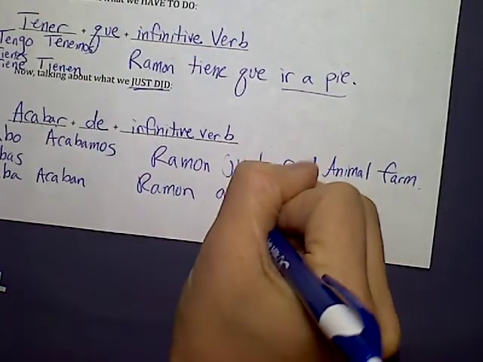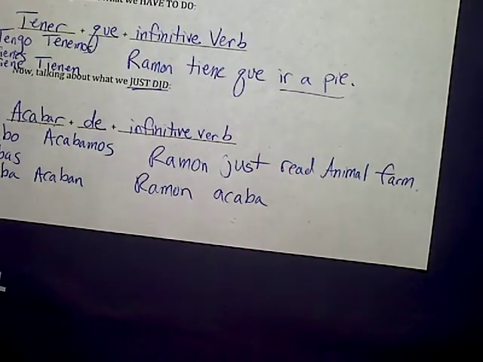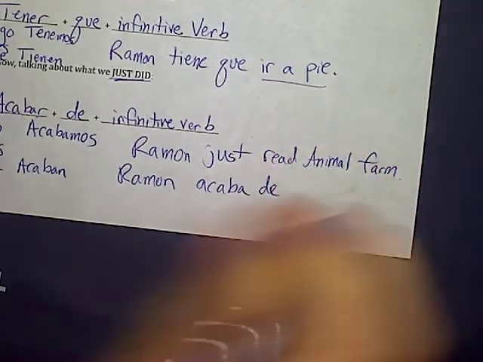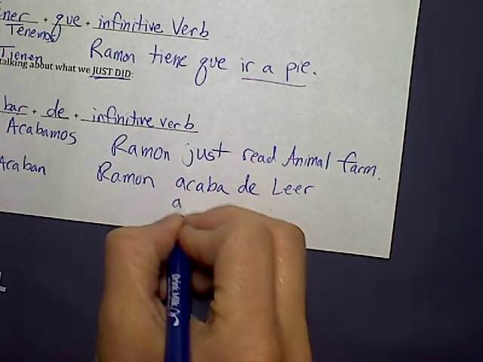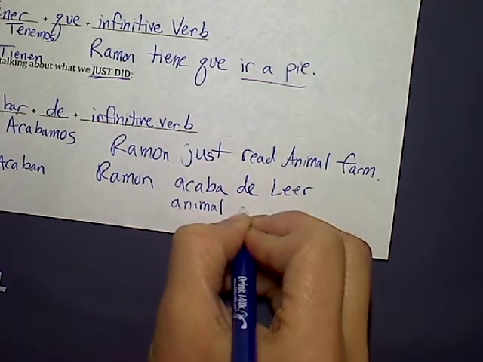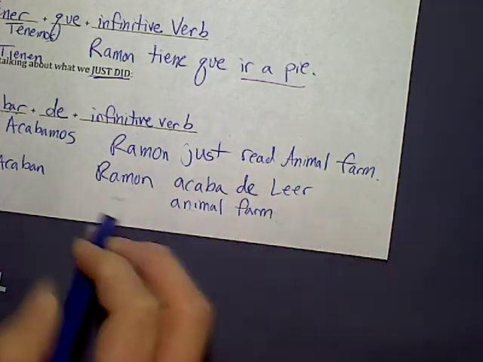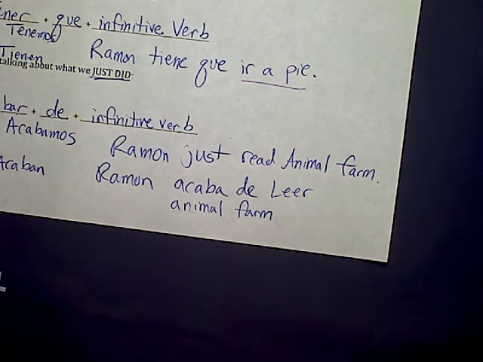Acaba. And acaba is followed with de. Then how do we say to read? Leer. Animal Farm. So who can tell me what my sentence says? Ramon acaba de leer Animal Farm. Ramon just read Animal Farm. Awesome. Let's do some examples together.